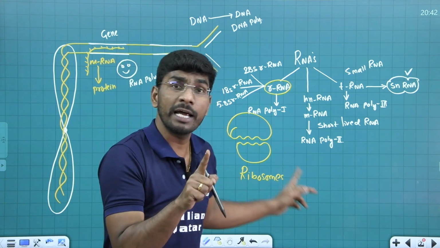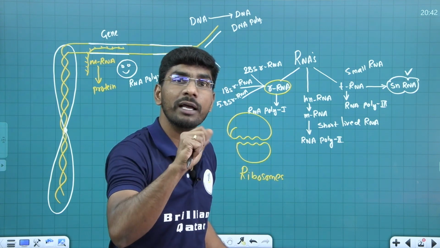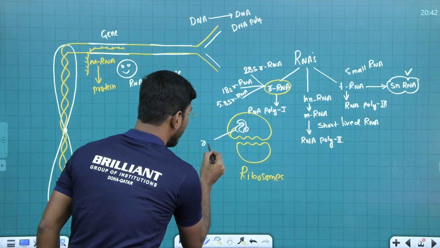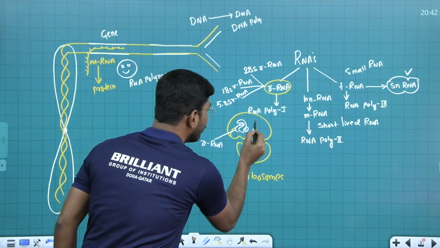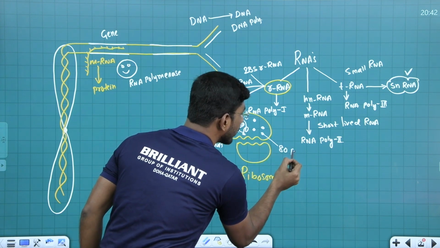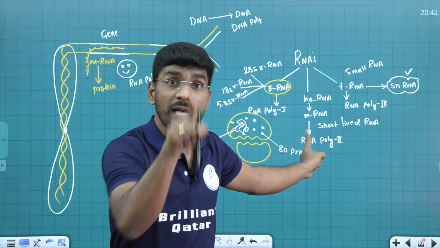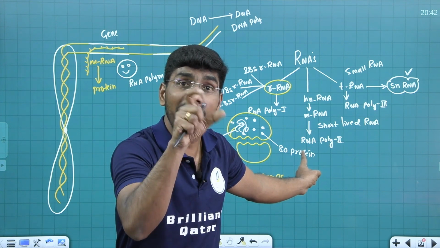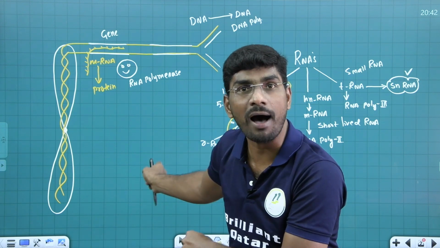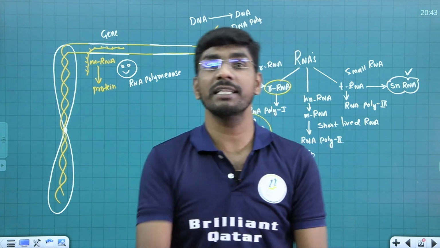How many of you remember, in 11th grade, in the Cell: The Unit of Life chapter, we discussed this one. Ribosomes are made up of two things. What are they? rRNA, and some proteins also present. You know, 80 different types of proteins are there in the ribosome. 80 different types, MCQ question, remember. This rRNA, the largest RNA, actually works like a catalyst, an enzyme. What is the function of this rRNA? Its function is peptide bond formation, which we'll discuss in the translation process.